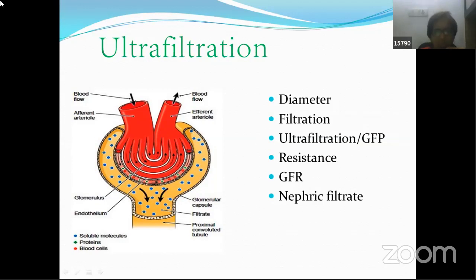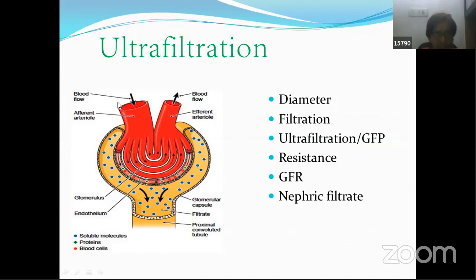So filtration is the filtration of blood, the blood which is getting filtered, in the capillaries of glomerulus into the lumen of Bowman's capsule. So this is called filtration.